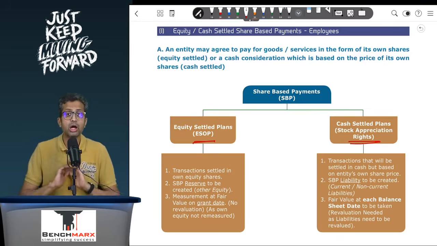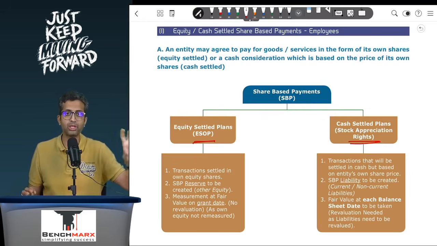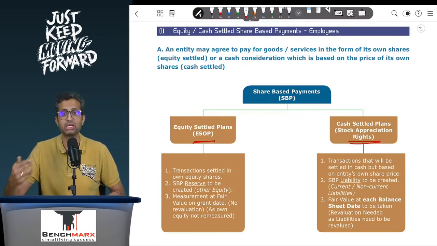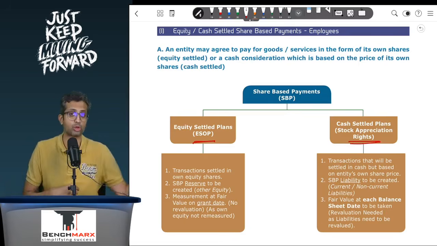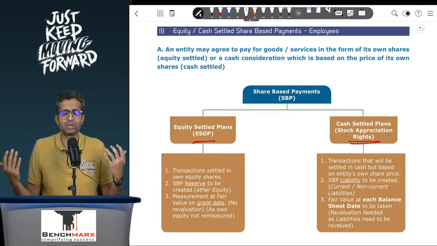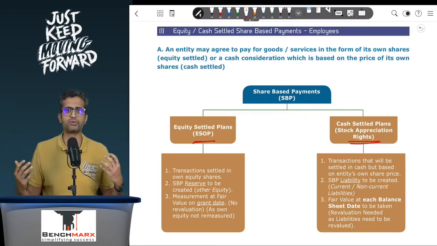AS 102. Now we know that Ind AS 102 covers employee share-based payment in the form of ESOPs or even SARs, but it also covers share-based payments to other than employees. For example, I might want to purchase a building but I don't have money, so I'm going to issue my own shares. Even over here, this is a share-based payment for goods. The standard does not read as share-based payments for employees. It says share-based payments, which means even if it is for other than employees, like for purchasing goods or paying for maintenance services, that will be covered under the wider scope of Ind AS 102.